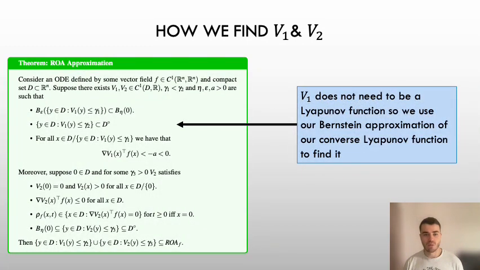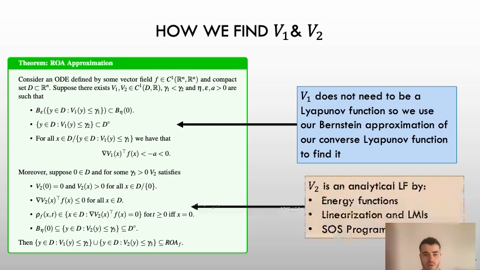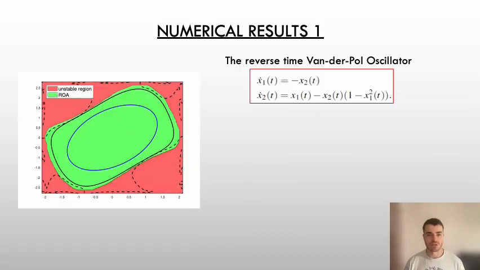So we would find V1 by approximating our converse Lyapunov function using Bernstein polynomials, and V2 can be found using physics, so the energy functions of a nonlinear ODE, or by linearizing the ODE and solving an LMI to find a quadratic Lyapunov function, or by using sum of squares programming to find an analytical Lyapunov function.